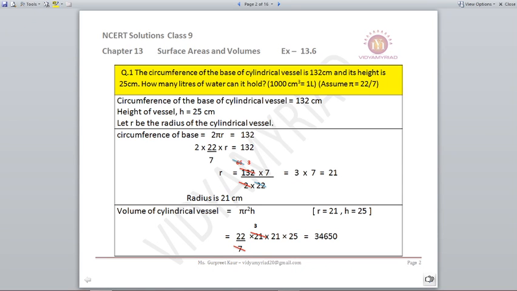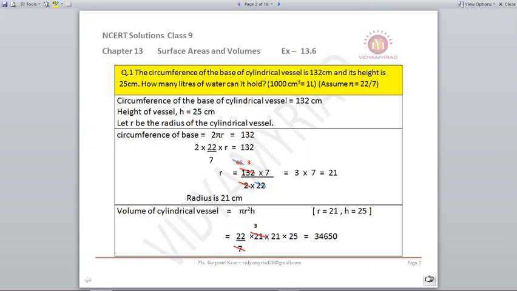Question number 1. The circumference of the base of a cylindrical vessel is 132 centimeters and its height given is 25 centimeters. How many liters of water can it hold? It means we are required to find the volume of the cylindrical vessel. That means what is the capacity of that vessel that it can hold the water.